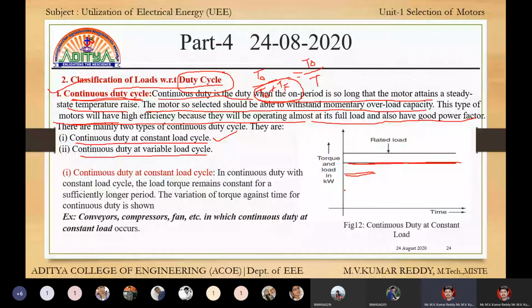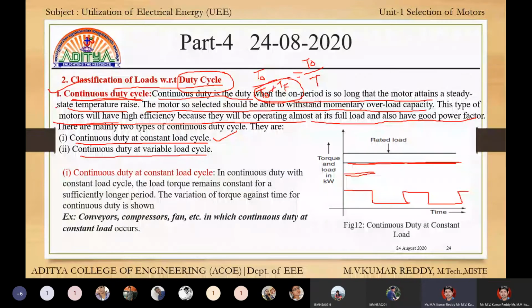If T on is on and off and on and off and on, this is called intermittent loads. We have three types of duty cycles: first one is continuous, second one is short term, and third one is intermittent.